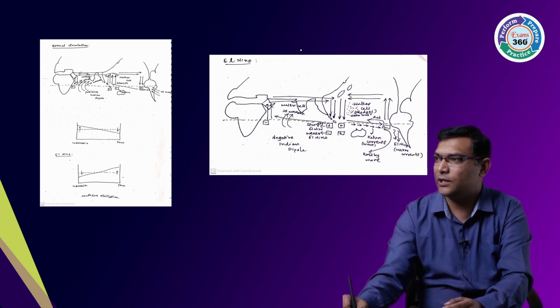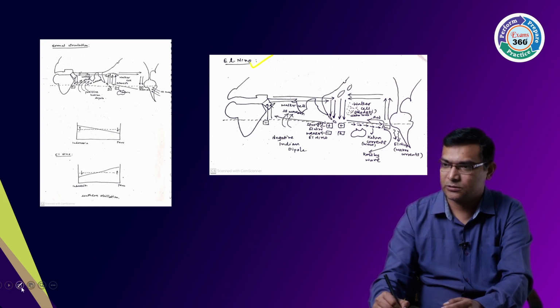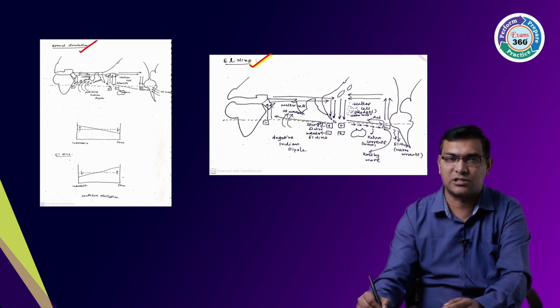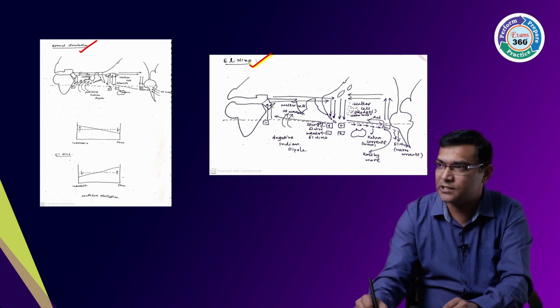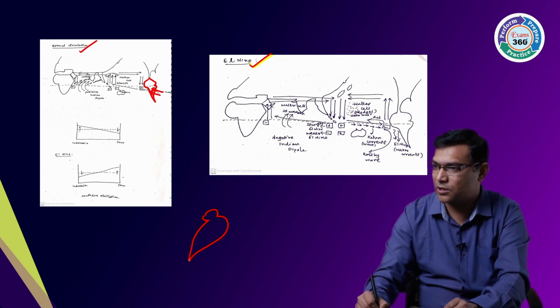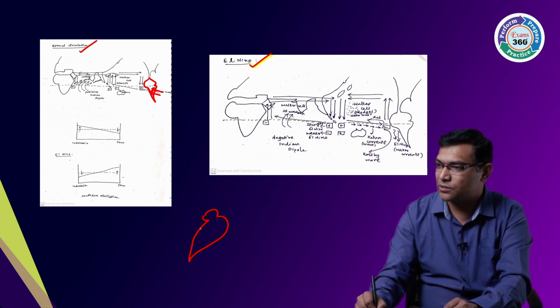And this is about your El Nino phenomena. This is your El Nino phenomena, and this is your normal circulation. What will happen? This is your Peruvian coast. During the normal situation, the southeast trade winds are moving like this, the southeast trade winds. This is your Peruvian coast, the southeast trade winds are moving here, and this is your equator.